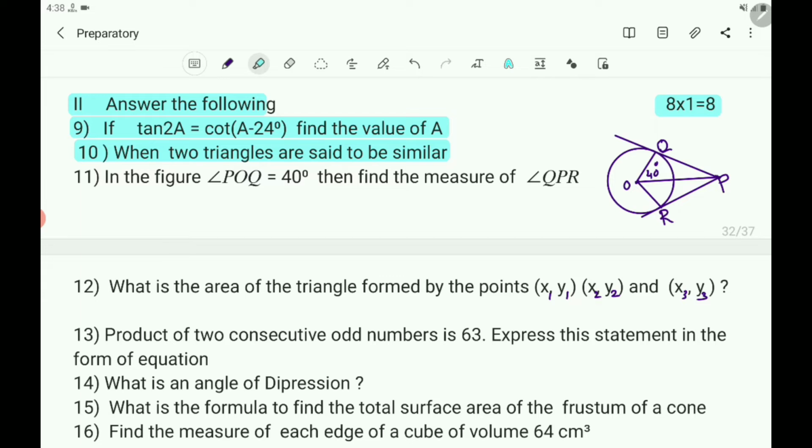Third question, in the figure. Observe the figure. Angle POQ equals 40 degree. Then find the measure of angle QPR. Here the angle POQ is given. We have to find the angle QPR.